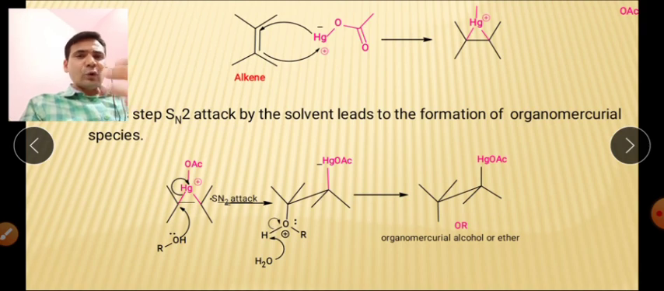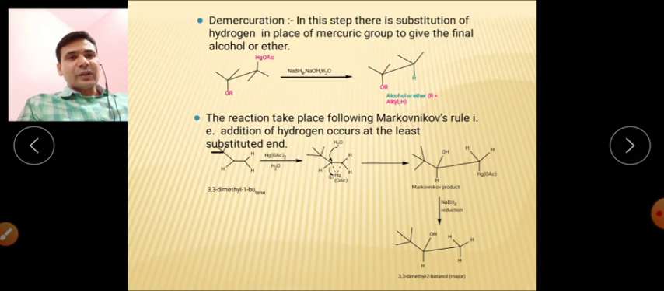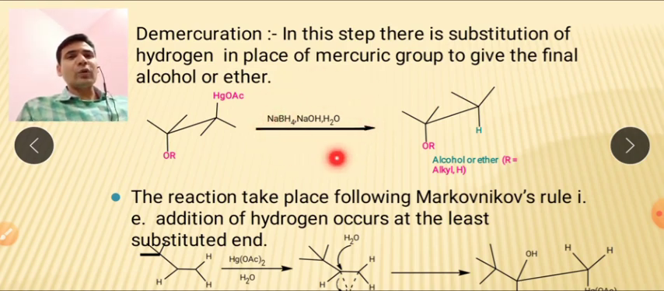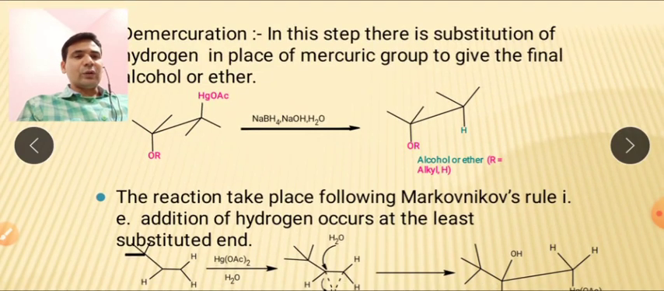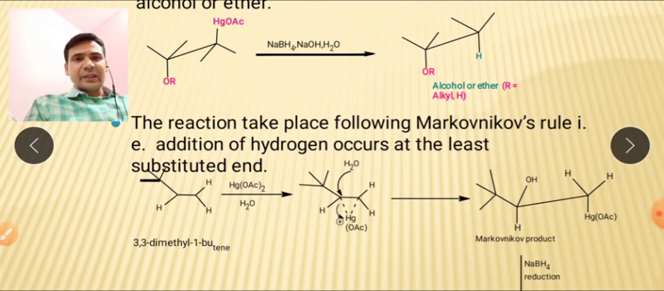And finally after oxymercuration we will have the demercuration reaction, in which the HgOAc group will be eliminated, and hydrogen will now take its place. So hydrogen will attach itself to this particular position, and that is the demercuration. This is the mechanism of the demercuration reaction, a reduction reaction in the presence of sodium borohydride, giving the formation of alcohol. If this R is hydrogen, then it will be an alcohol, and if this is R, then an ether will be synthesized. So this is the reaction.